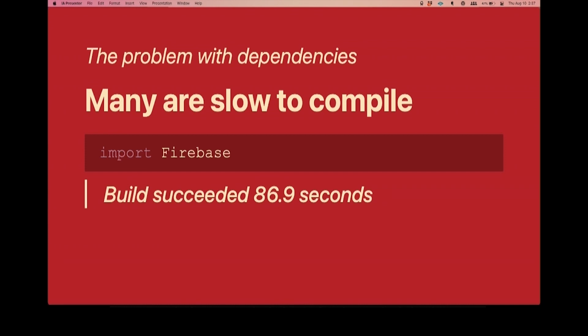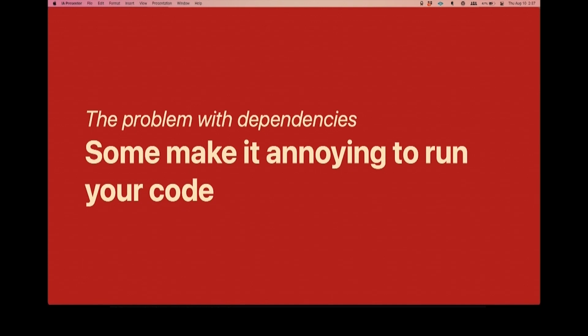Another problem is that it can make your code very annoying to run. And I have a demo for this. Because they reach out to these uncontrolled systems, you're often just at the mercy of those systems to run your code in the way you want to run it. And so I'm going to switch to an Xcode project, this one here.